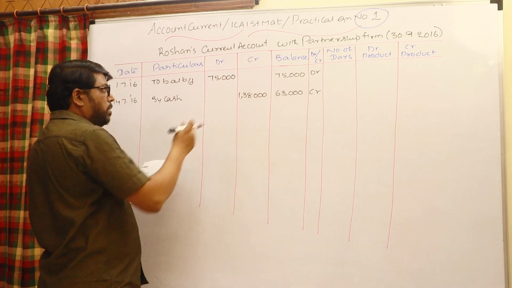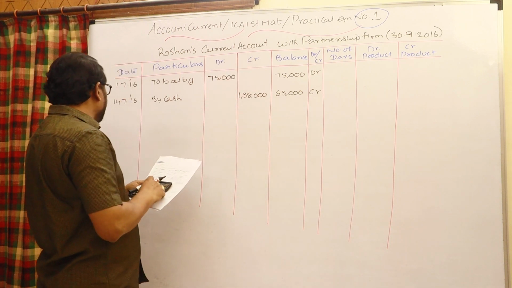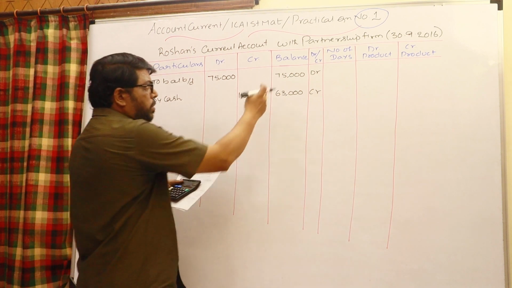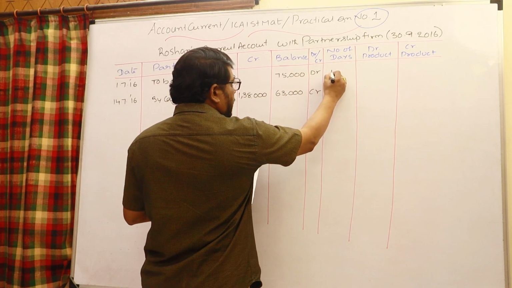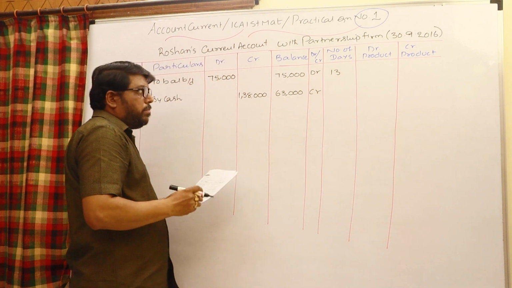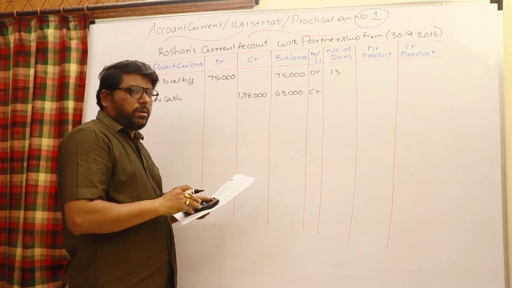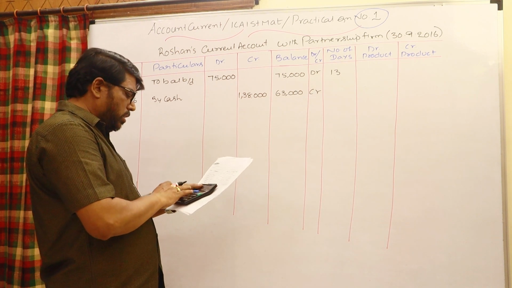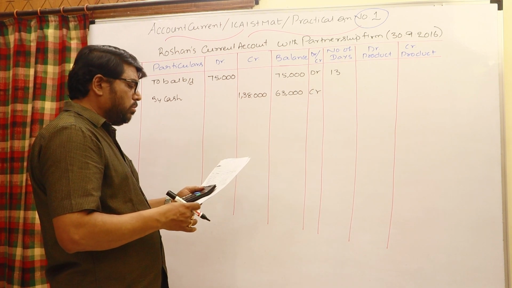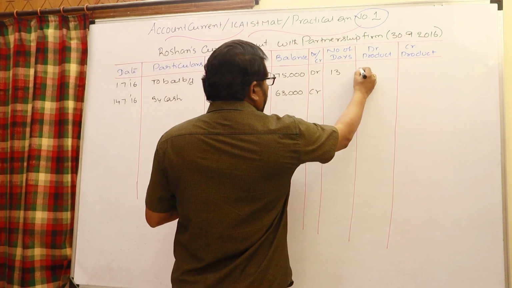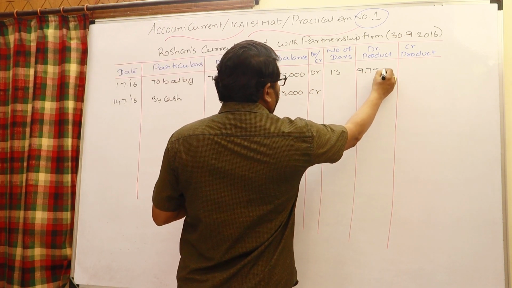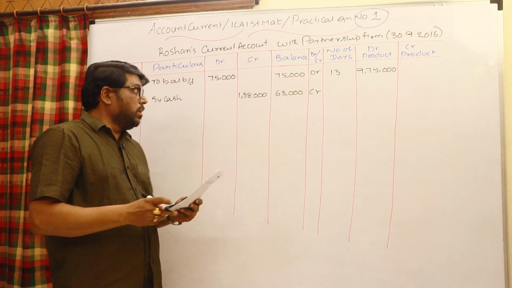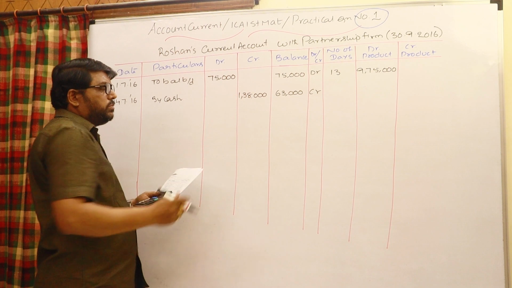Let us calculate the number of days to the earlier transaction, July 1st to July 14th: number of days 13. This balance is maintained for 13 days. Multiply the balance by the number of days to get the product, so 75,000 into 13 is equal to 9,75,000. Write 9,75,000 in the debit product column.